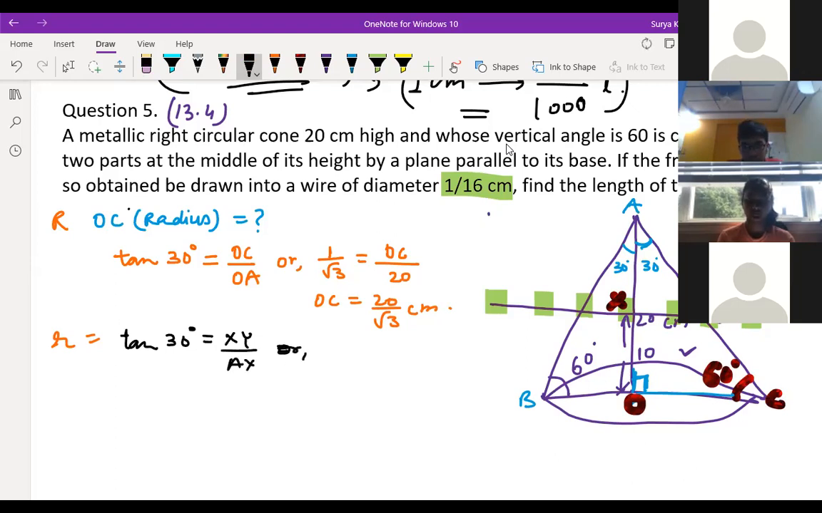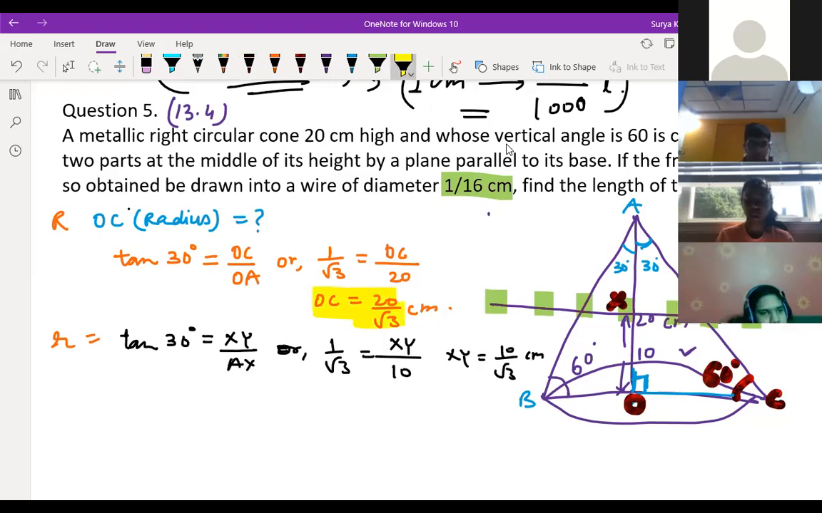So again we can write 1 by root 3 is equal to XY, that is what we have to find, divided by AX, that is 10. So XY is equal to what? 10 by root 3 centimeter. So these two things are clear to everyone? Yes, sir. Bigger radius and small radius.